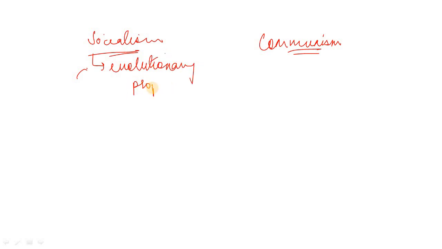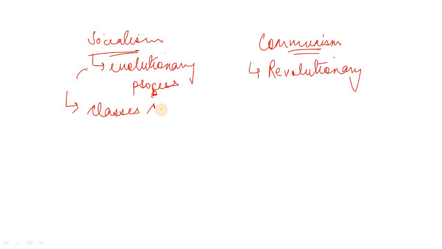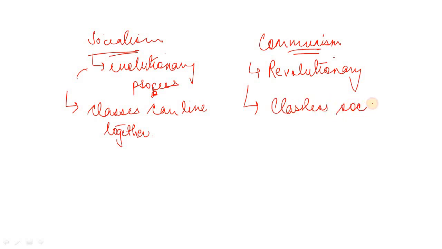Or it is an evolutionary ideology. Whereas communism is much more revolutionary in nature. Similarly, socialism believes that different classes can live together. Whereas communism completely believes in a classless society. There should be no classes, everything should be under government's control. Nationalization of resources.